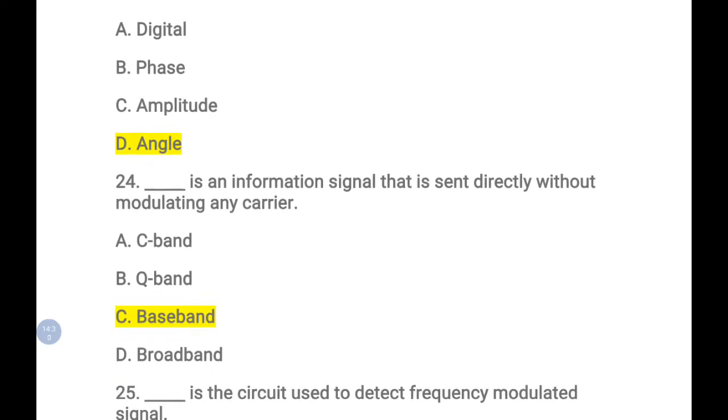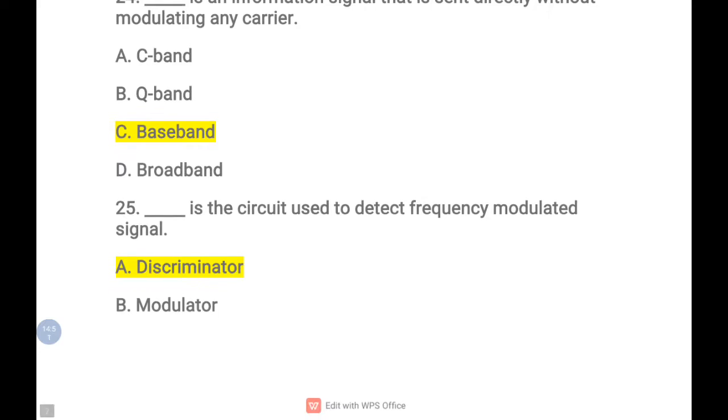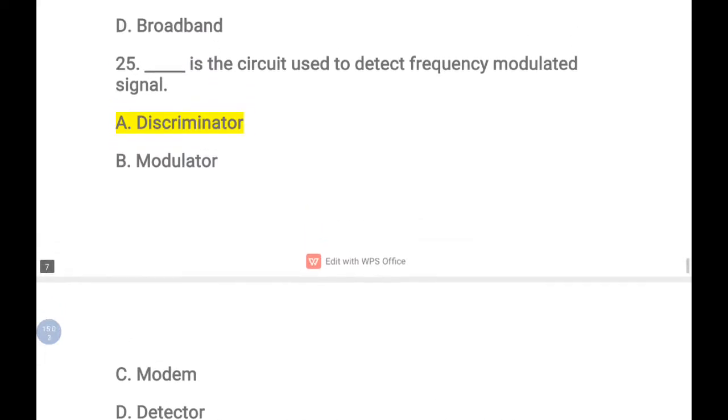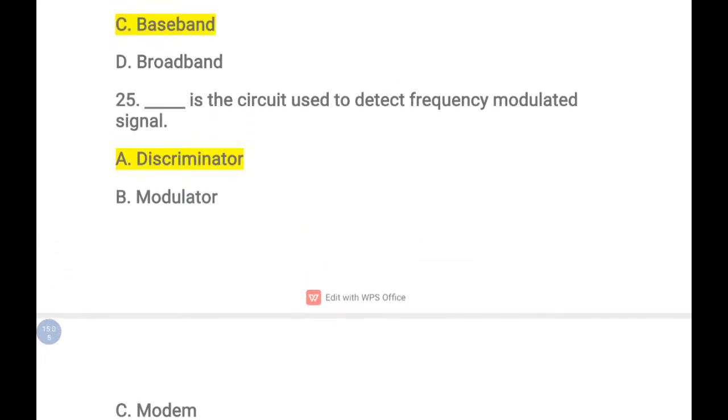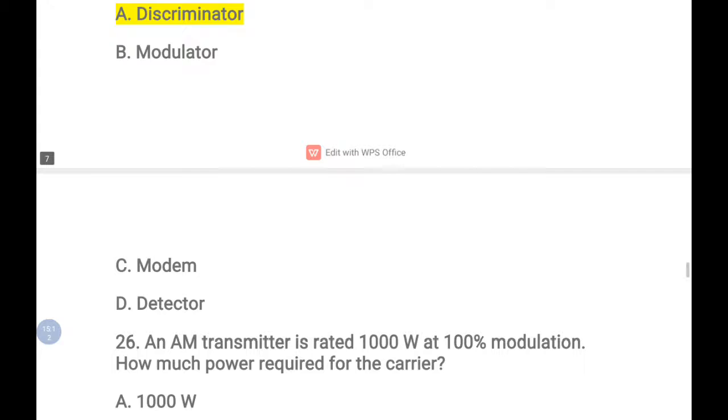Which is an information signal that is sent directly without modulating any carrier? This is the definition of the baseband signal, the signal that is sent directly without any modulation. So the signal that is sent without modulation is known as the baseband signal. And which circuit is used to detect a frequency modulated signal? For detecting an FM signal, which circuit is used? Discriminator, modulator, modem, detector. Generally FM signals are detected with frequency discriminator circuits. So the discriminator is the correct answer.